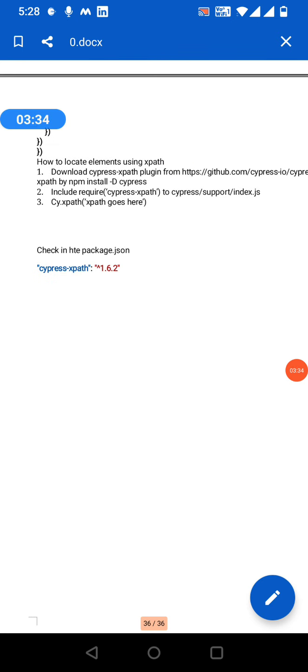Next one, how to use XPath. Cypress supports only CSS locators. Suppose you want to use XPath, we need to do these steps. First install XPath, npm install -D cypress-xpath, and then include require cypress-xpath in the index.js file. In the main script, give cy.xpath, and whatever XPath you want, you can give it.